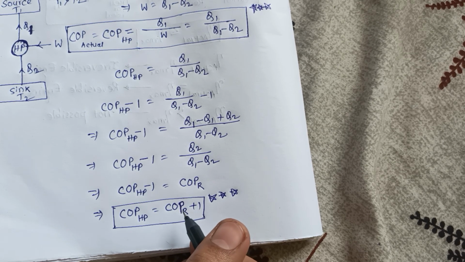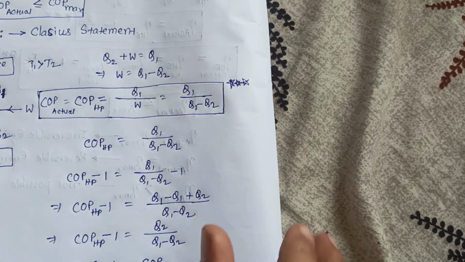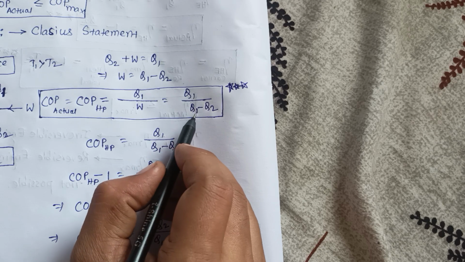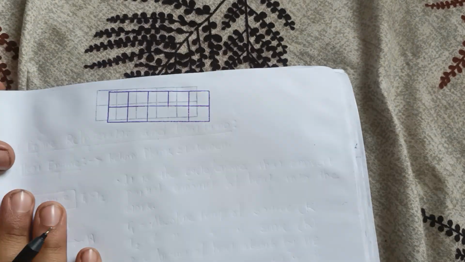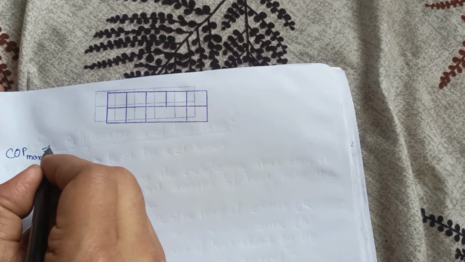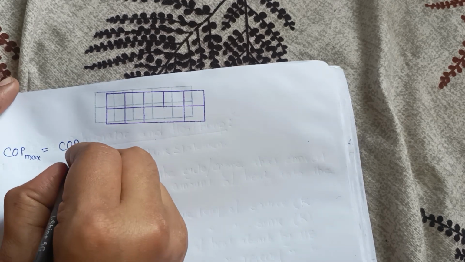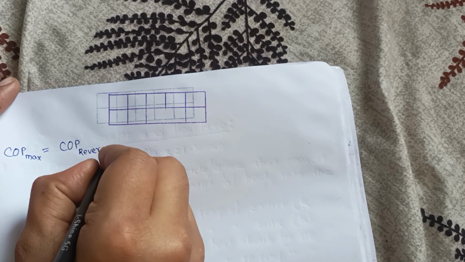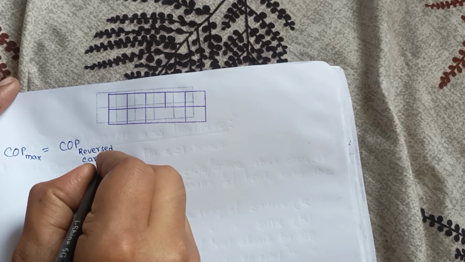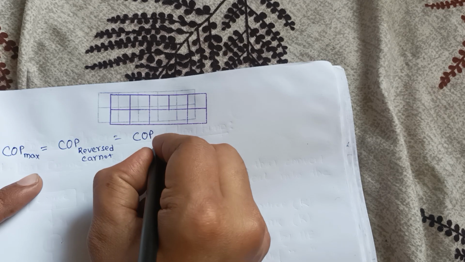Okay. Now if you want to calculate the maximum COP, Q1 is converted to T1 and Q1 minus Q2 to T1 minus T2. So the COP maximum of the heat pump is equal to the COP of the reversed Carnot, or the COP ideal.